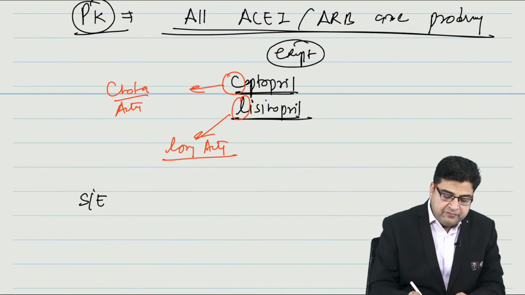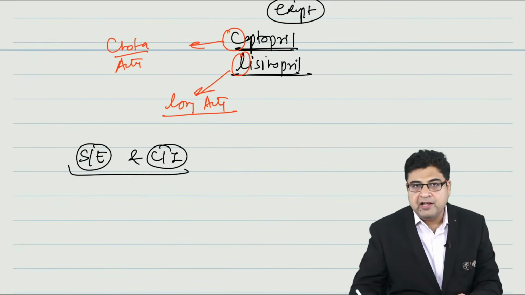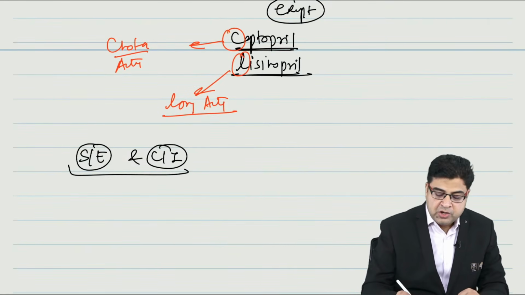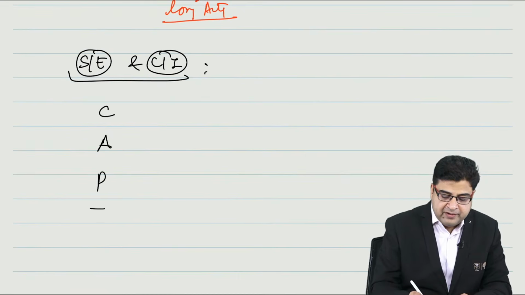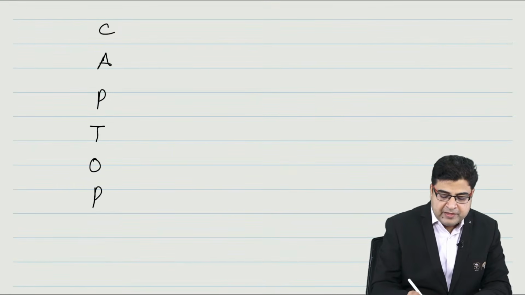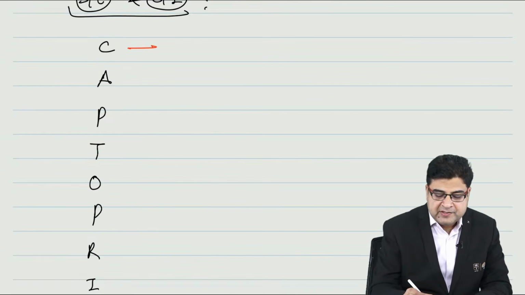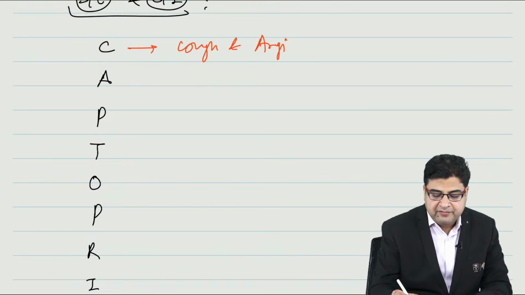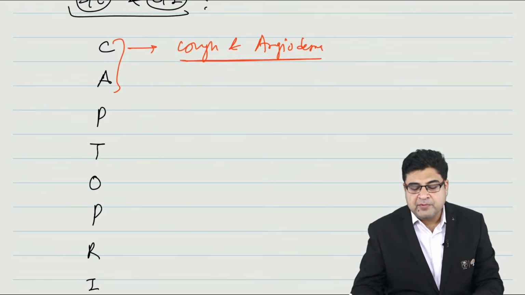Now if we talk about side effects and contraindications of ACE inhibitors and ARBs, you have to remember this mnemonic. The mnemonic is CAPTOPRIL. You can remember the side effects and contraindications by this mnemonic. In this mnemonic, C stands for cough and angioedema as a side effect.